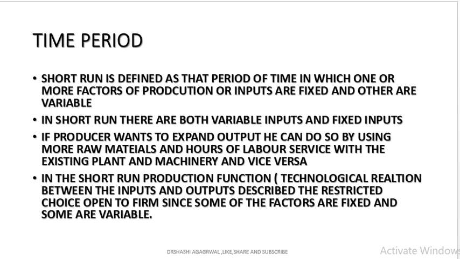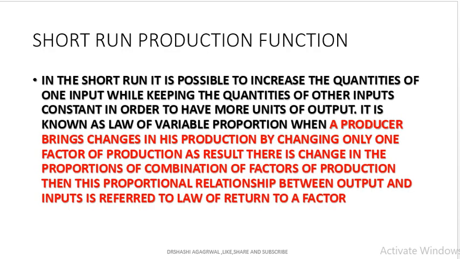In the short run, the production function, that is the technological relation between input and output, is described as a restricted choice open to the firm, because we cannot increase the quantity of fixed factors, so we have to increase the quantity of variable factors. In the short run, it is possible to increase the quantity of one input while keeping the quantity of other inputs constant in order to have more units of output. It is known as return to factor or the law of variable proportion.